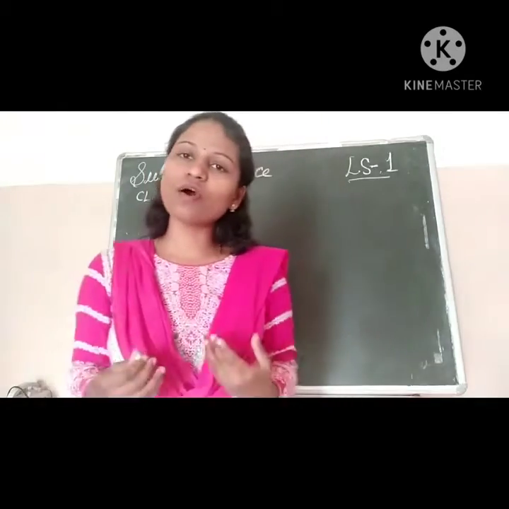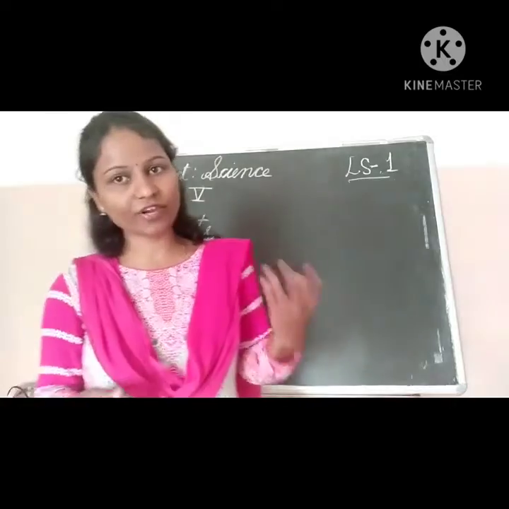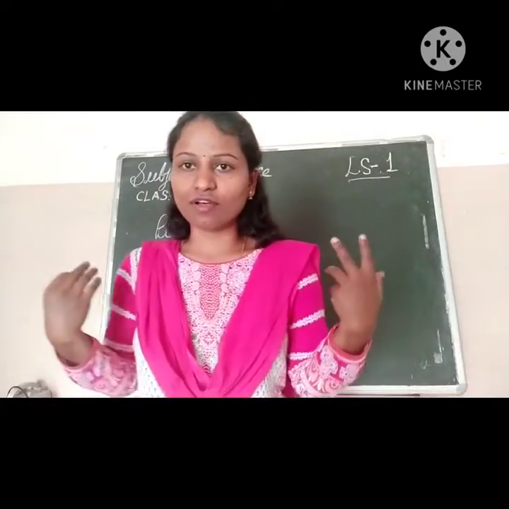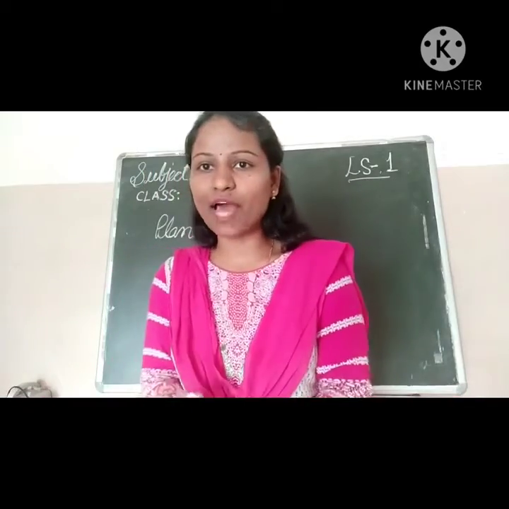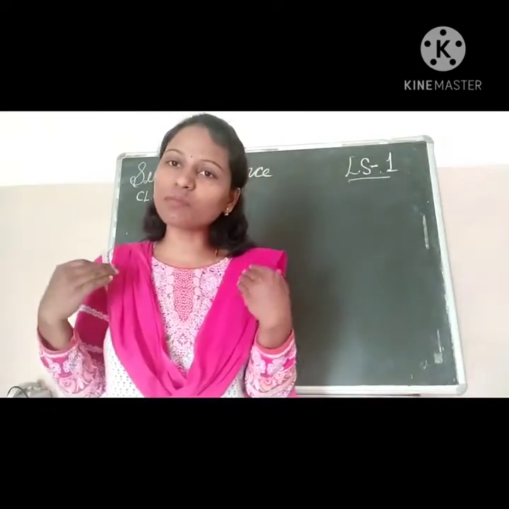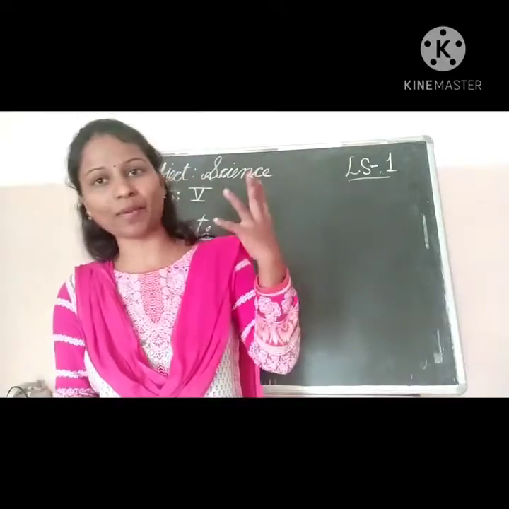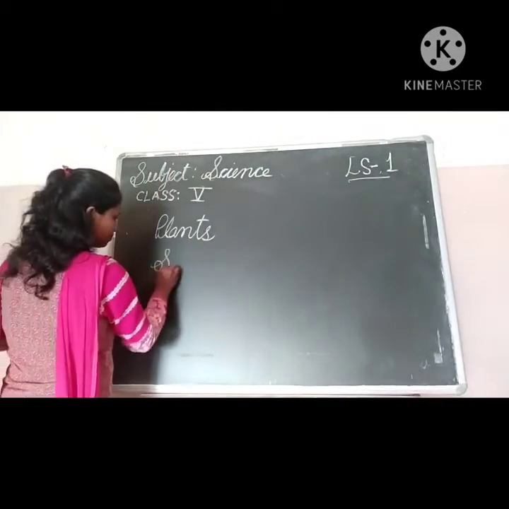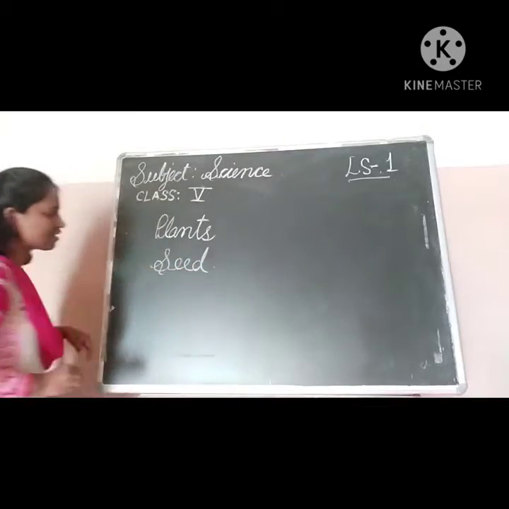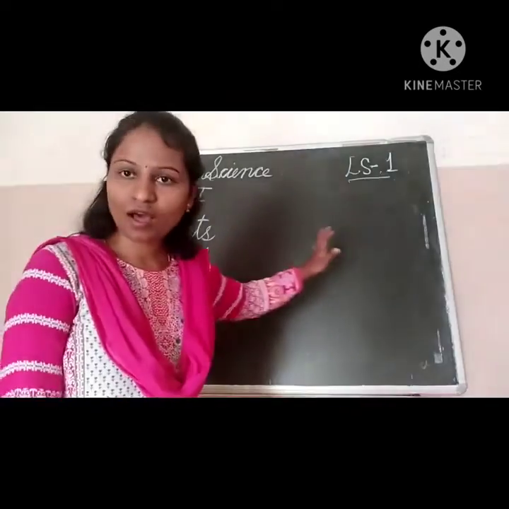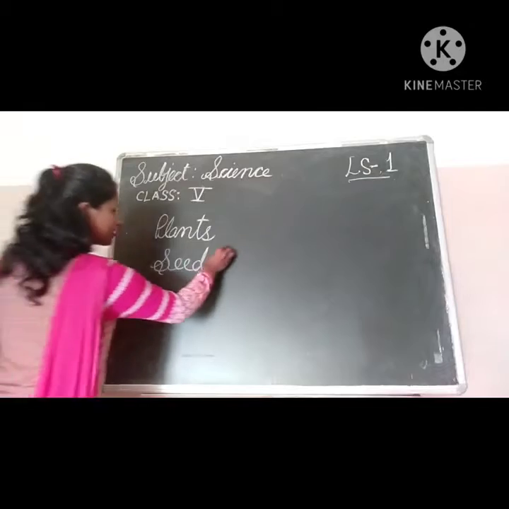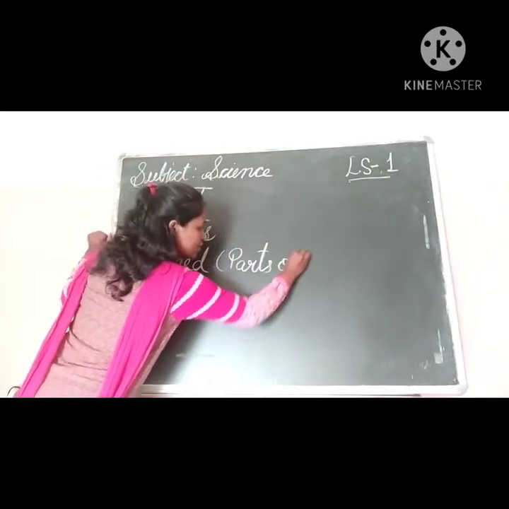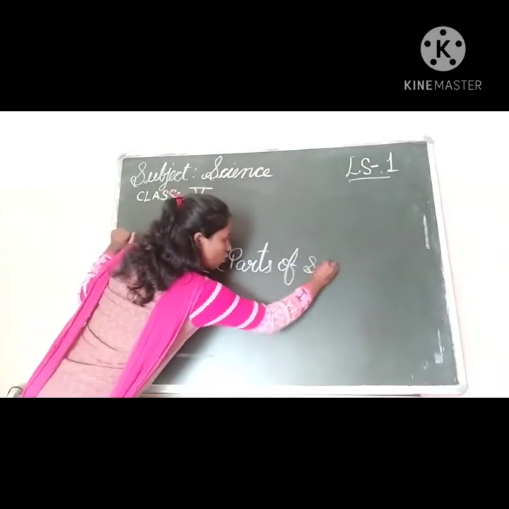Now plants have different parts. They have leaves, seeds, fruits, branches. So what are the parts which give rise to new plants? That is seeds. Okay, children, that is seeds. In the seeds chapter, we have gone through the parts of the seeds. I have told you, children.